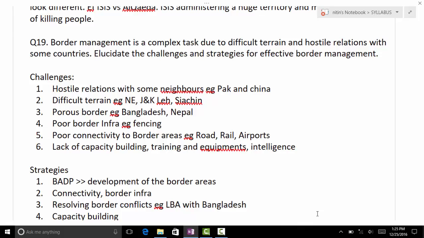Then you come to the Bangladesh porous border. We have rivers between them. If the rain comes, when the flood comes, one thing happens here and another on the other side. So that's why we are holding round table talks. Bangladesh cleared all the bills in 1974, and India just cleared them 2 years back. Still the process is going on. So how fast we do this, then we can manage our borders.